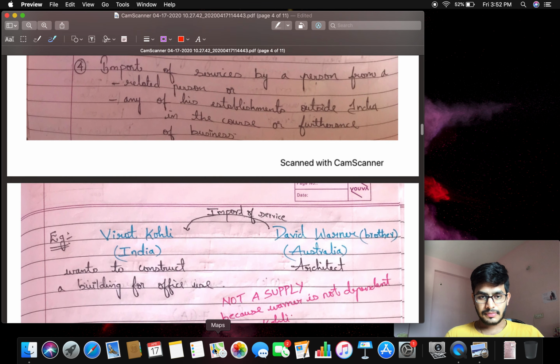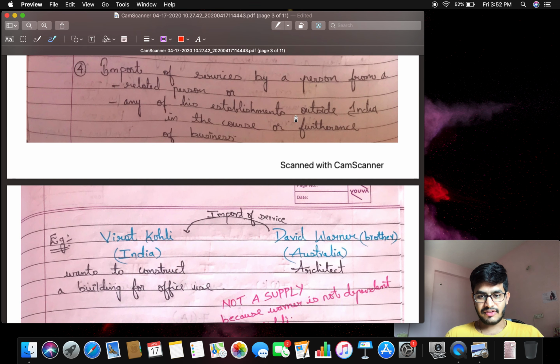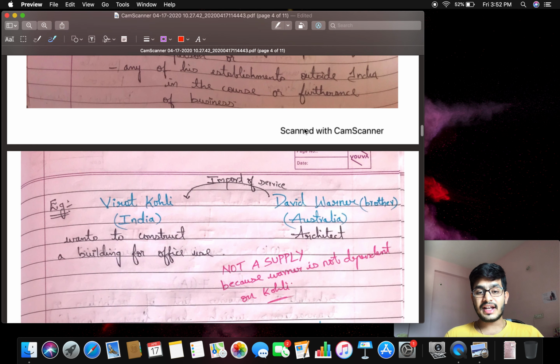So under section 7(1)(c), he is dependent, yes, he is a related person, but it is not in the course or furtherance of business. So it is not a supply under that clause. That point, in the course or furtherance of business, is not covered.